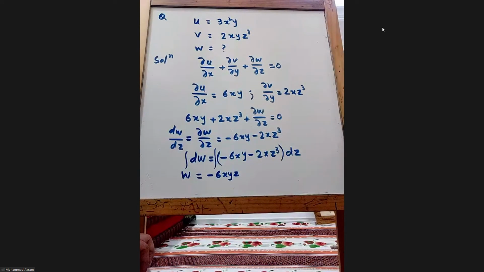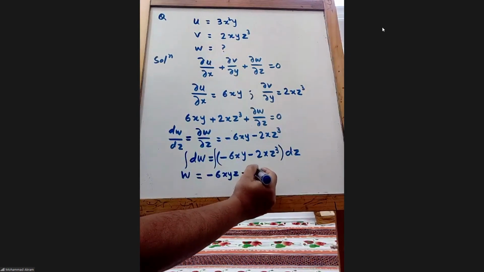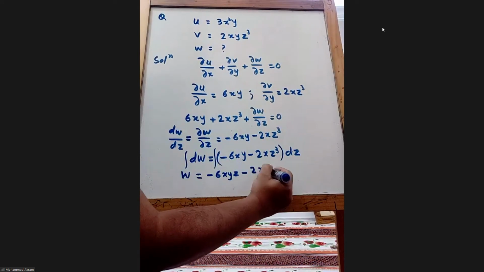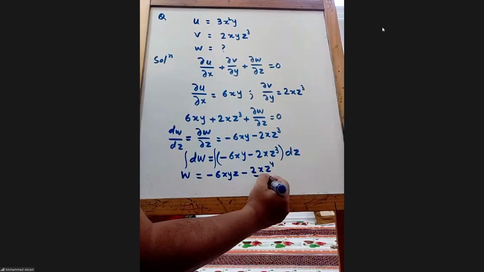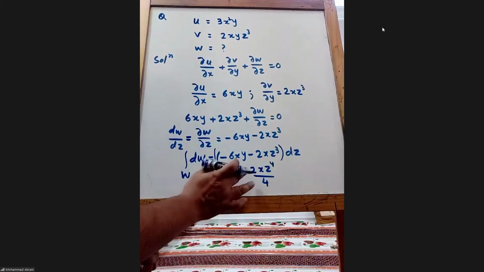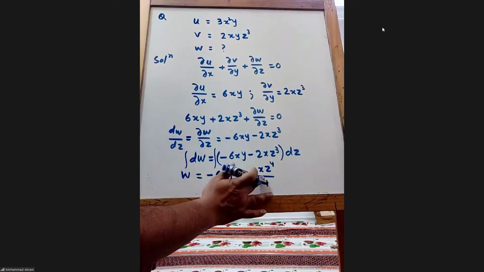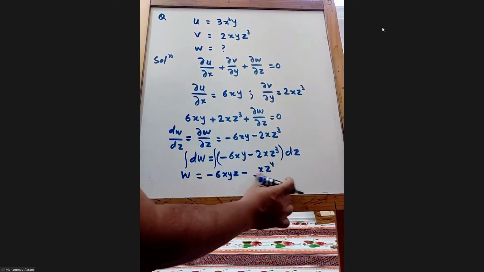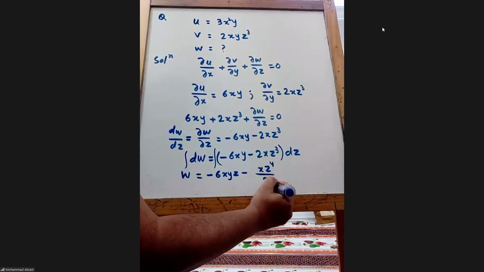Then minus 2x times z to the power of 4 over 4. So 2x z to the power 4 over 4. I can cancel the 2 with the 4, so we'll get 1 over 2.